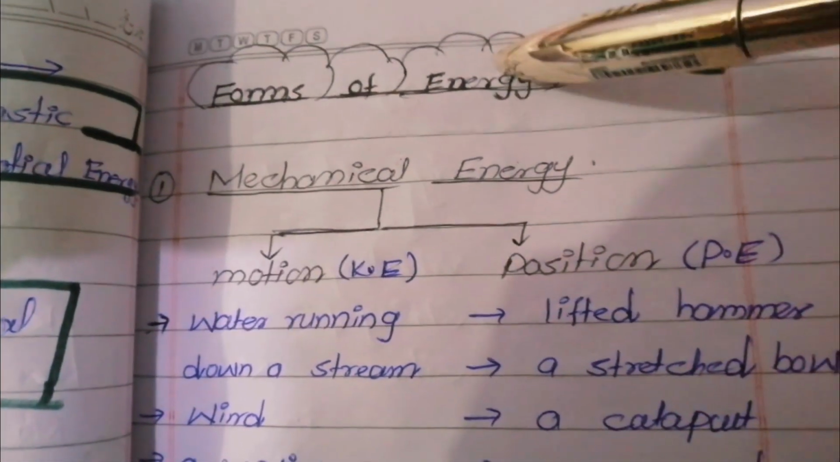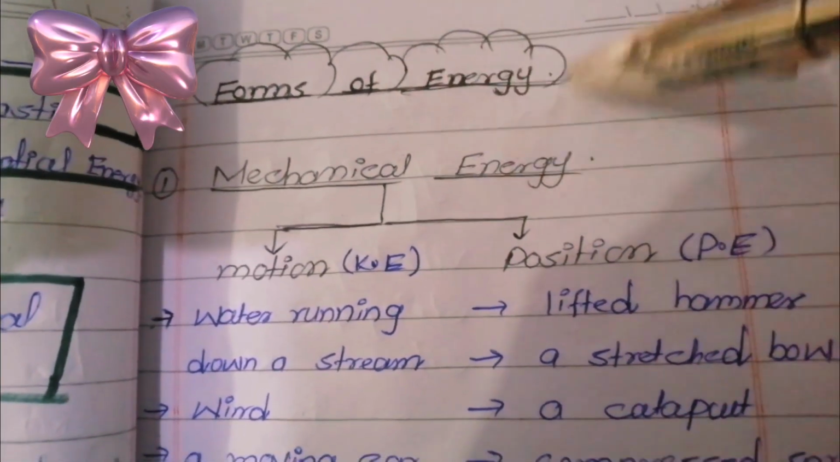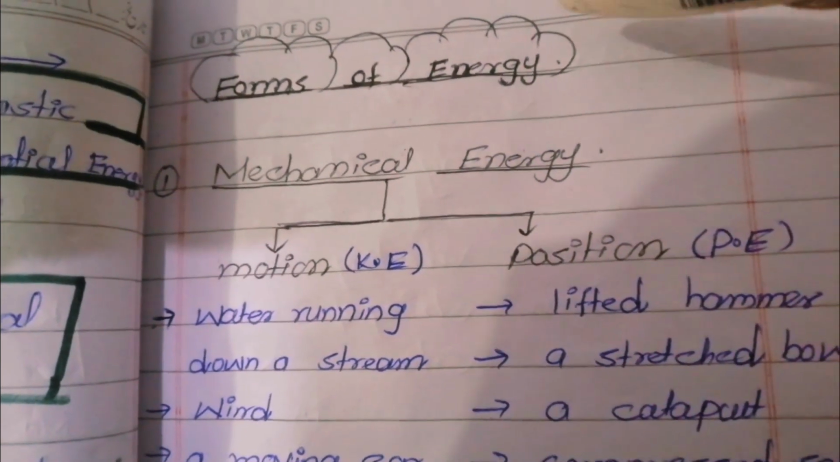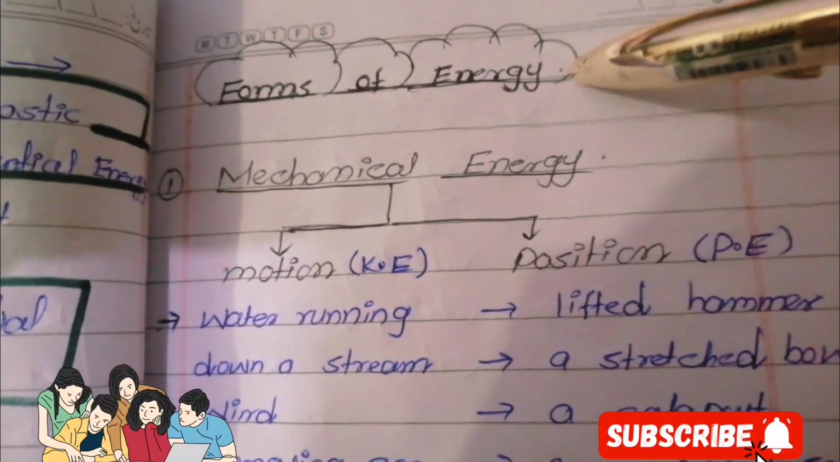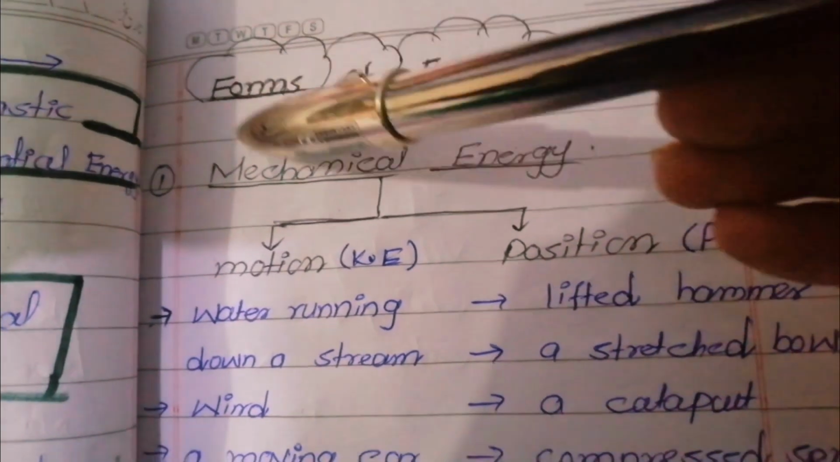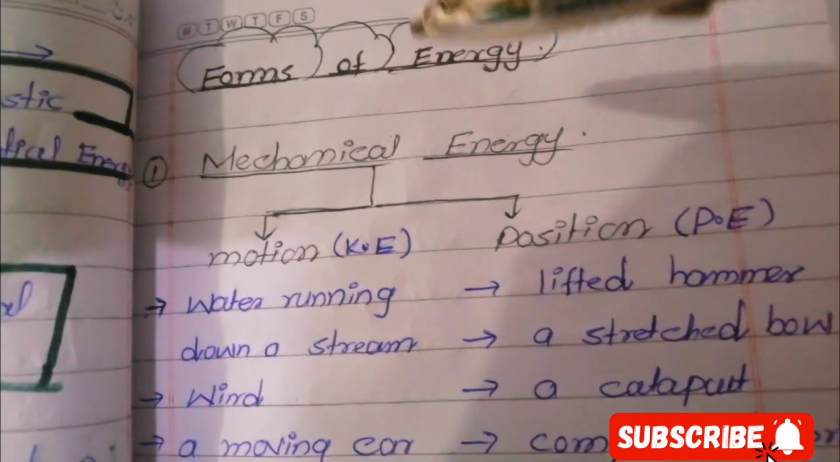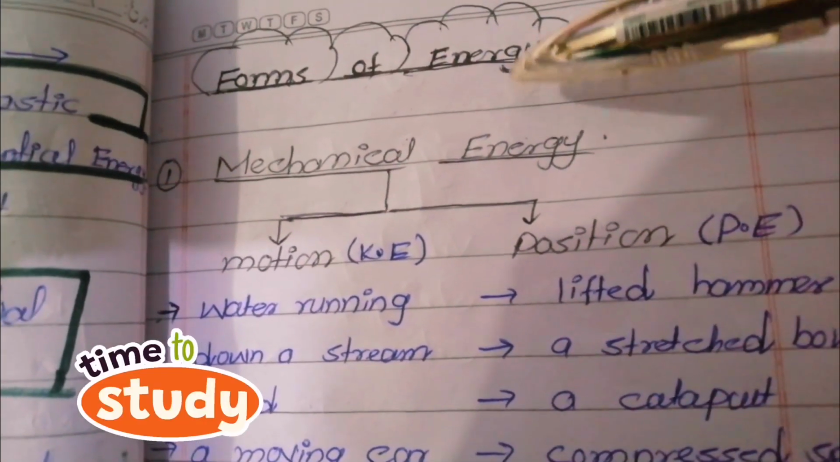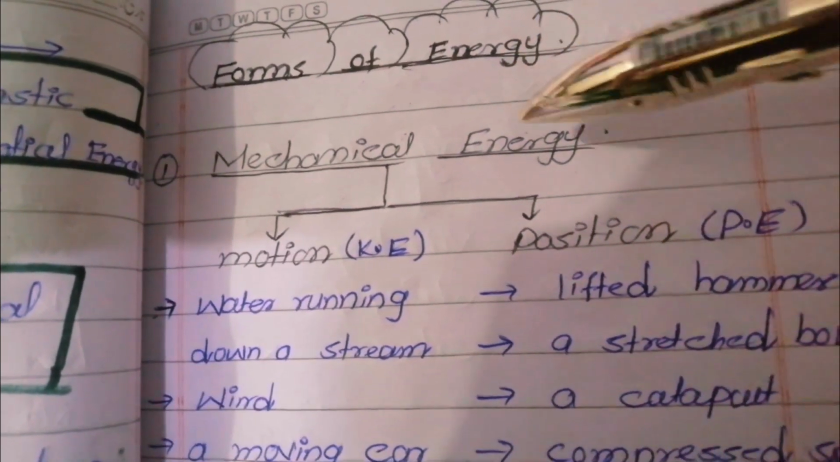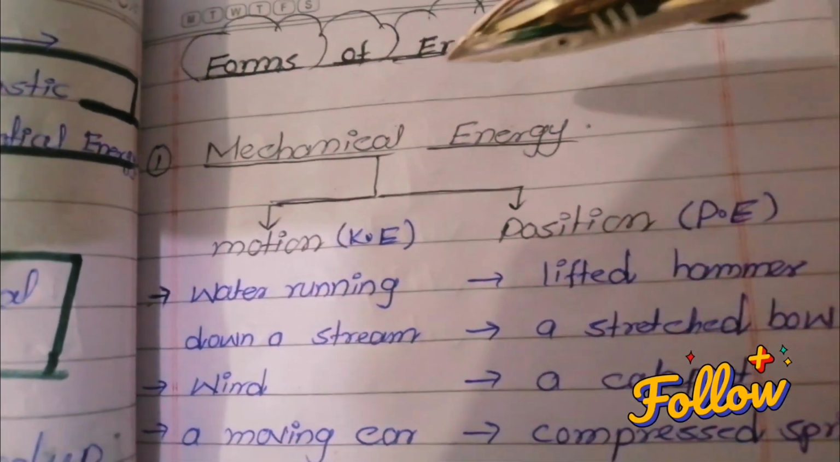Forms of energy. What is energy? Energy is the ability of a body to do work. Forms of energy. There are different forms of energy: mechanical energy, heat energy, electrical energy, nuclear energy.